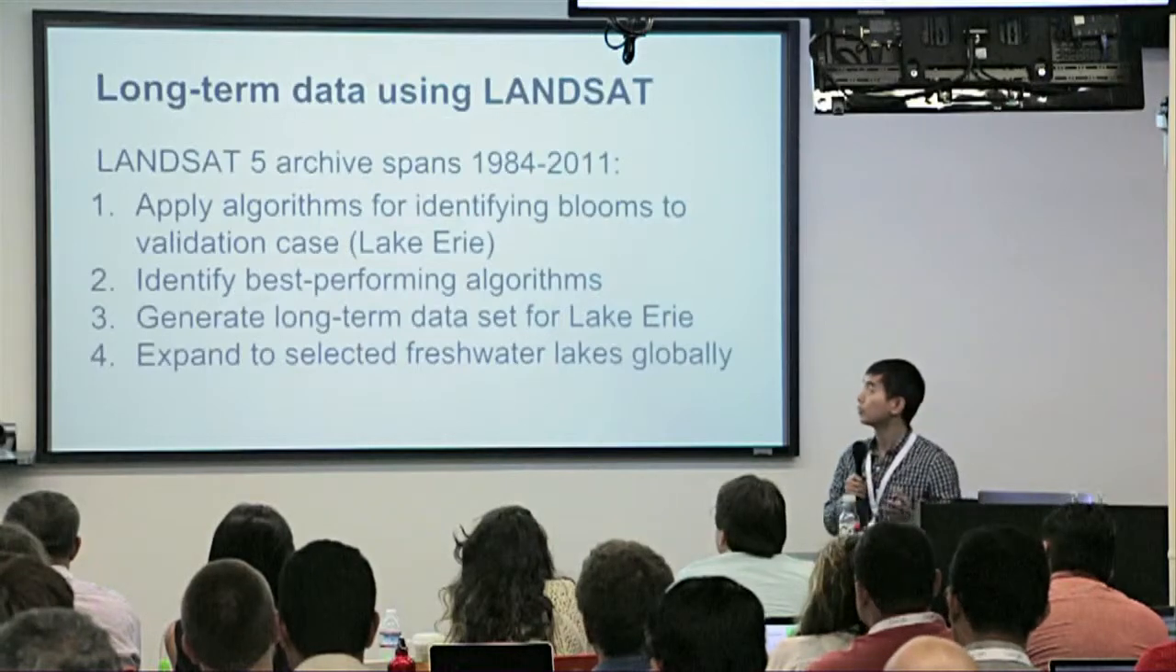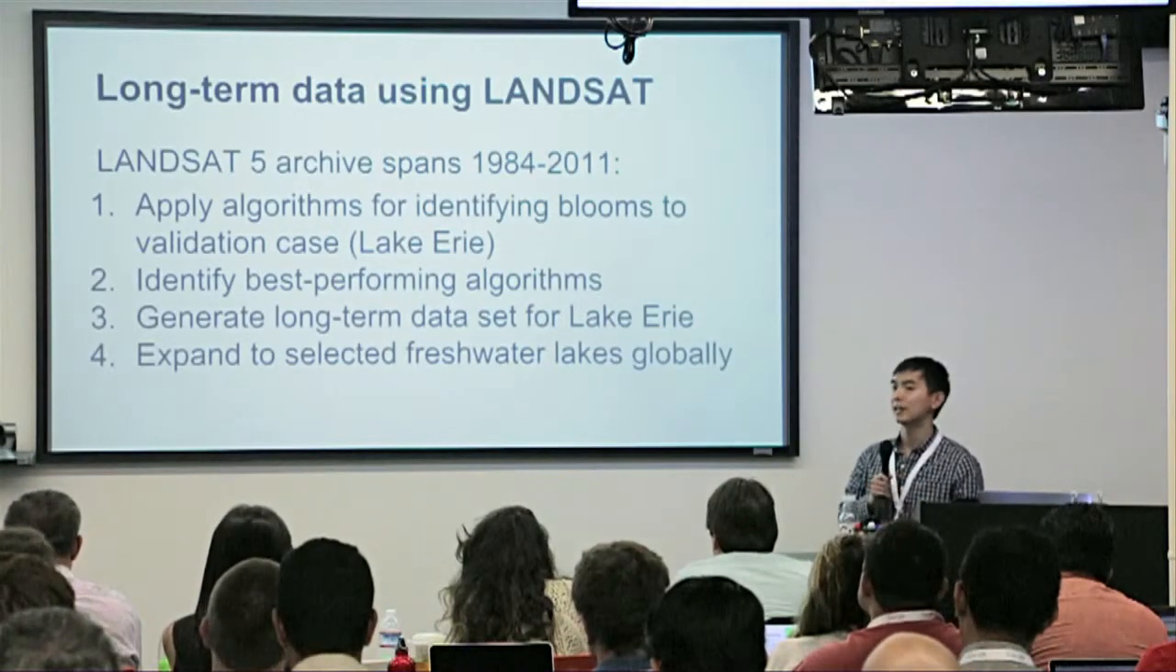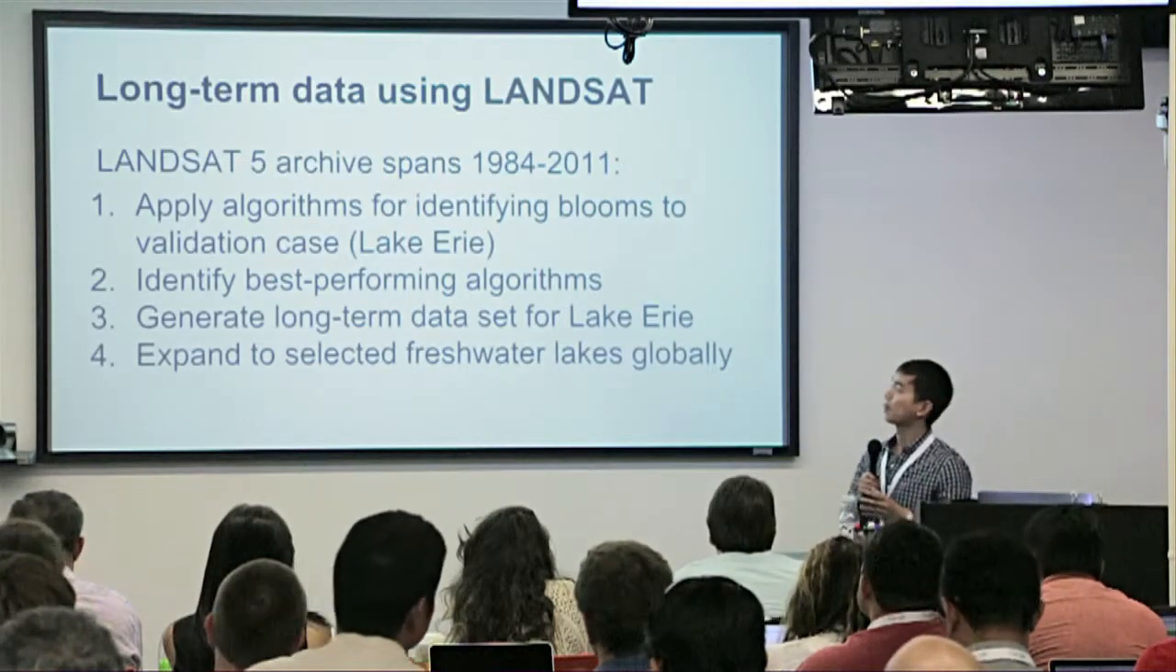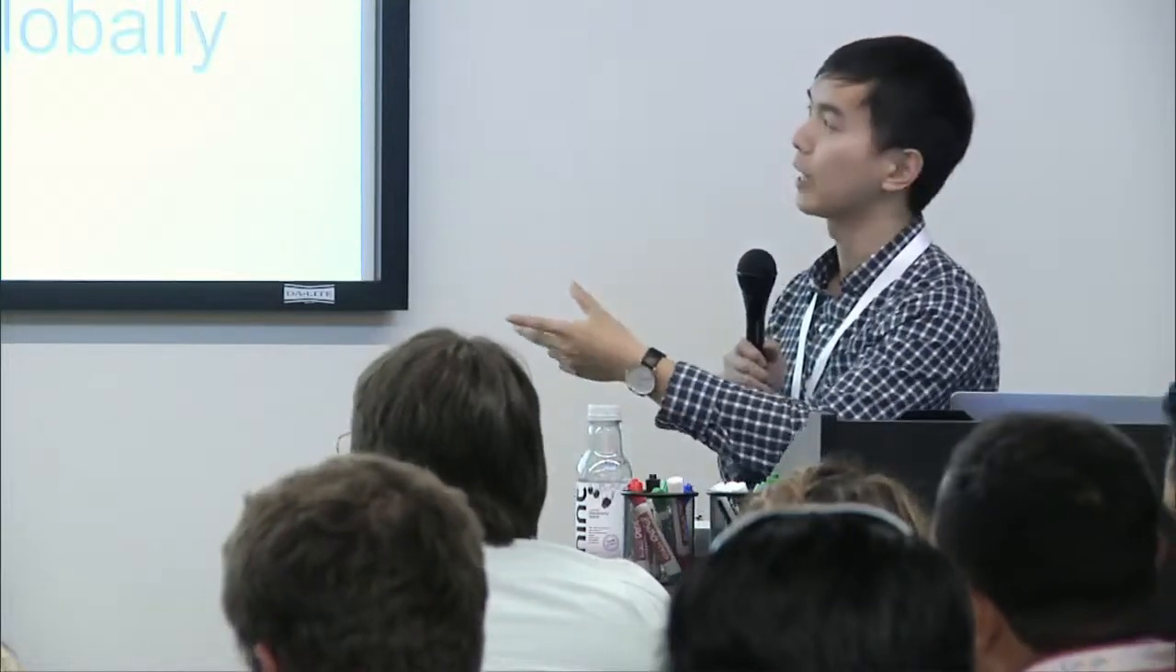So where does Earth Engine fit in this? We use Earth Engine and the Landsat archive to look at historical records of algal blooms, so that we might identify some environmental drivers. What we did here, sorry, this is also the outline of my dissertation, so this is really important. I've looked at this a lot. We applied different algorithms for identifying blooms in a single validation case where we have lots of data. That's Lake Erie, the lake that we just looked at. We identified the best performing algorithms based on the validation data, and we've generated a long-term data set for this one lake.